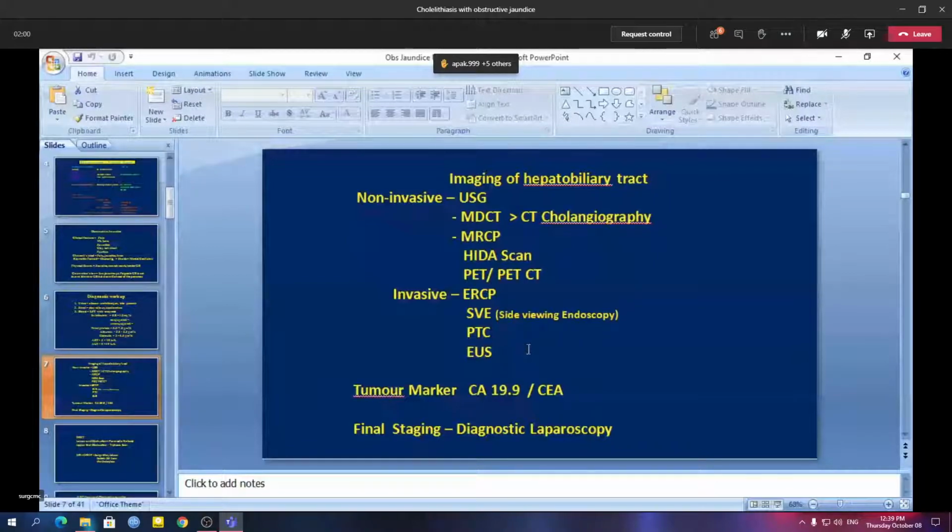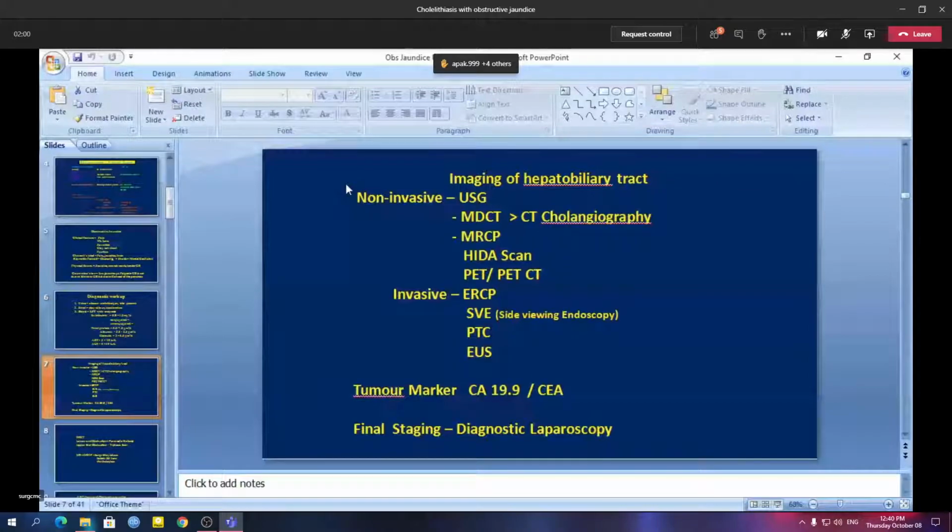When we suspect malignant biliary obstruction, tumor markers like CA19-9 or CEA are also helpful regarding diagnosis and sometimes prognosis of the disease. And for final staging, remember diagnostic laparoscopy is another option. In spite of all these investigations, sometimes we will not be able to see whether the patient has any metastatic disease.